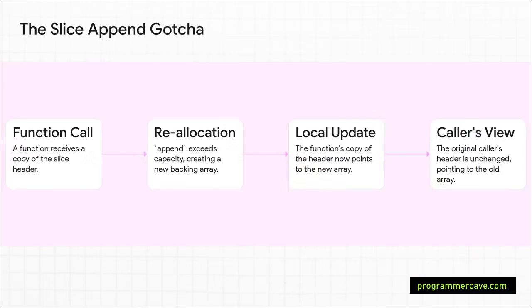And this perfectly explains a classic Go gotcha. You've probably run into this. Let's say you pass a slice to a function, and you append to it. If that append causes the slice to run out of capacity, Go has to create a whole new, bigger array somewhere else in memory. Now the function's copy of the slice header gets updated to point to this new array, but the original caller's slice header, it's completely untouched. It's still pointing to the old, smaller array. This is exactly why you so often have to return the modified slice from the function and reassign it.